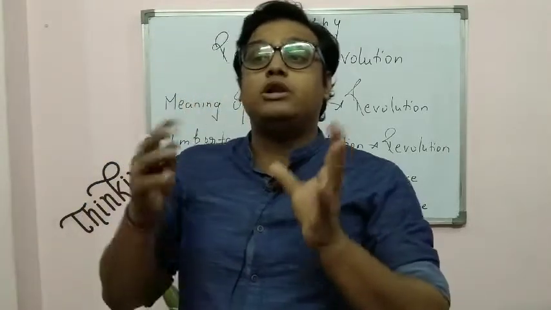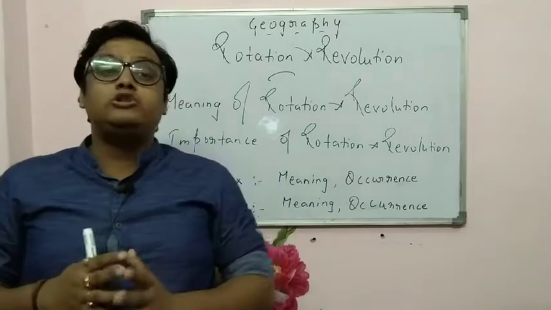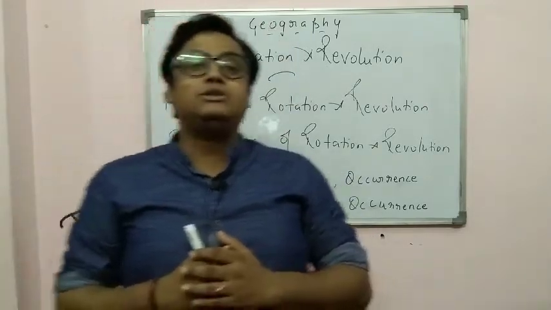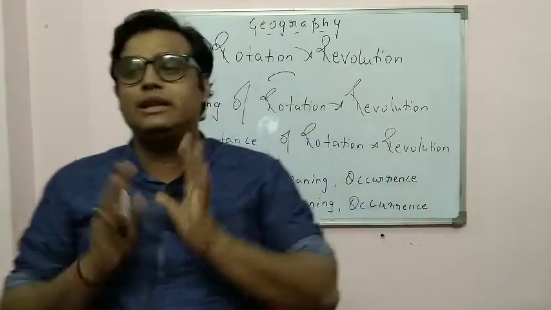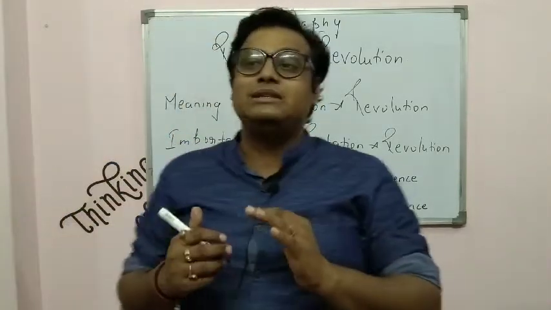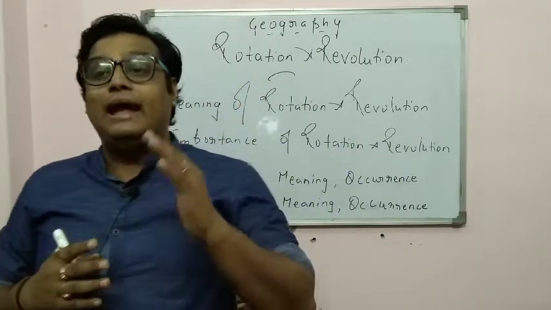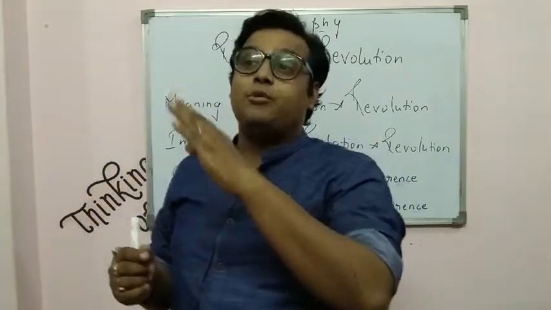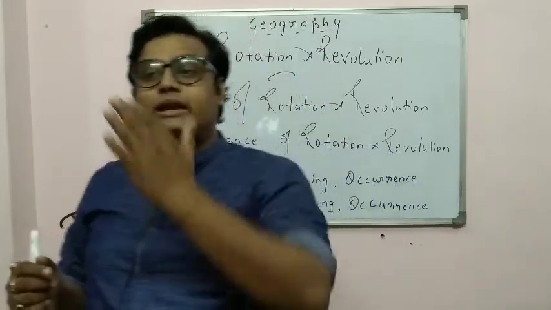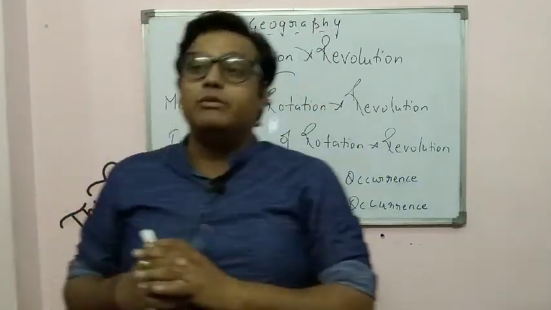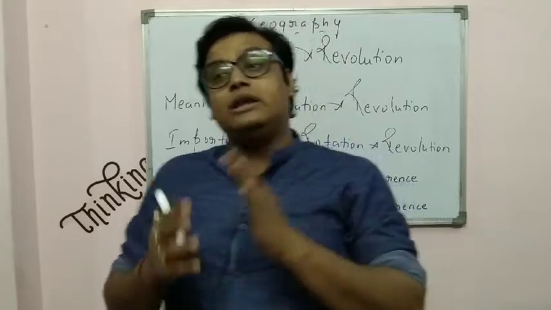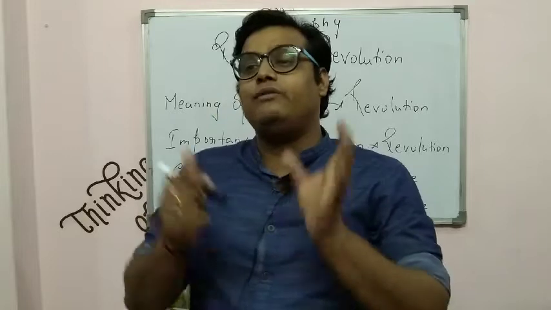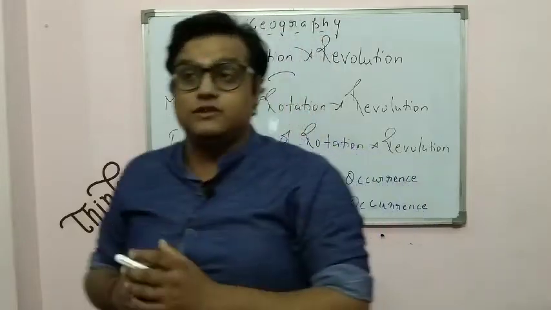And what is the importance of revolution? Revolution causes change in seasons, because due to the rotation, the days and nights are there. But some places receive more sunlight, and due to the inclination of the earth on its axis, the position of the earth also changes. It reverses every 6 months. So that leads to change in seasons. We'll be discussing that when we discuss equinox and solstice.